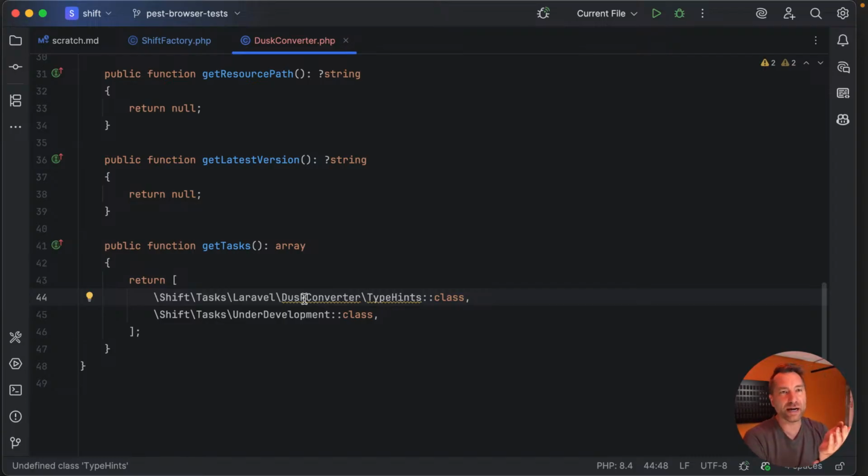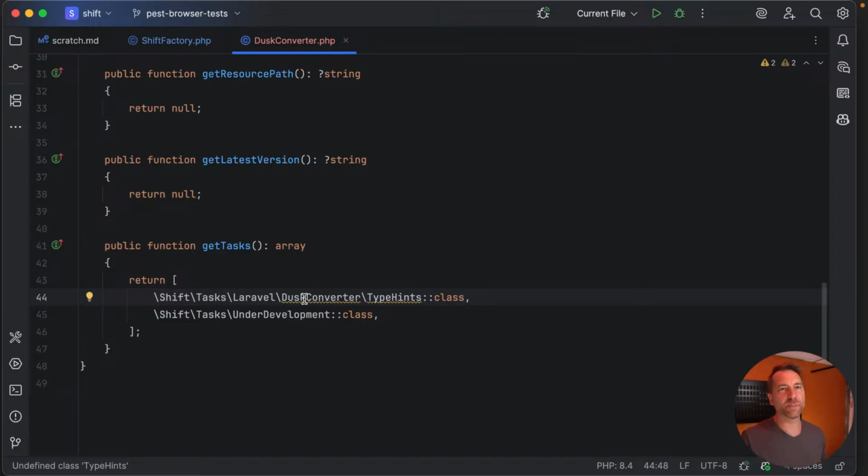I don't know which direction I'm heading with Dusk converter. Typically, in the context of Shift, when I've used the word converter, you're converting to the thing that's being named. So for example, Pest converter. It's not called PHPUnit converter, it's called Pest converter. So that's why Dusk converter breaks a little bit in my mind here.